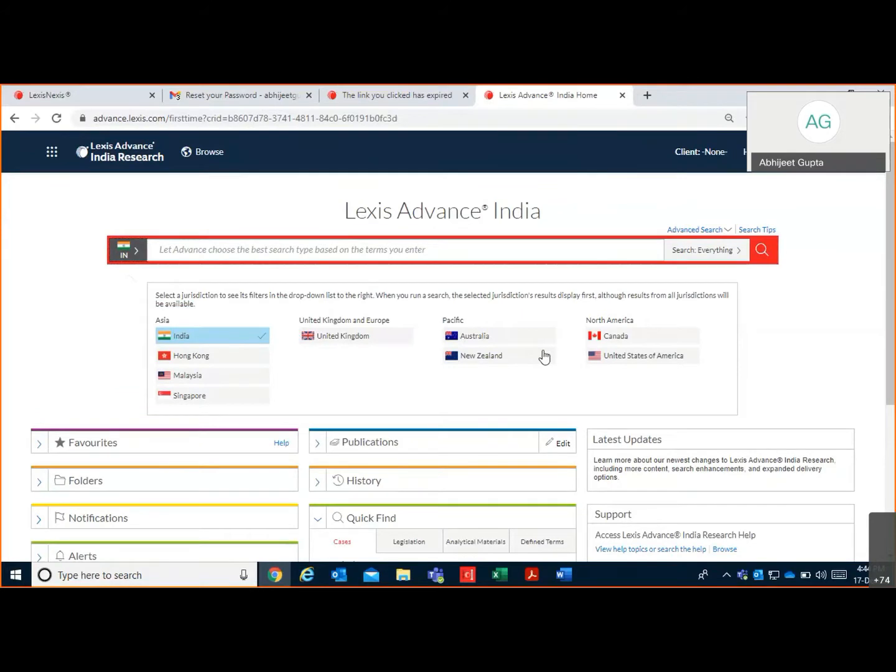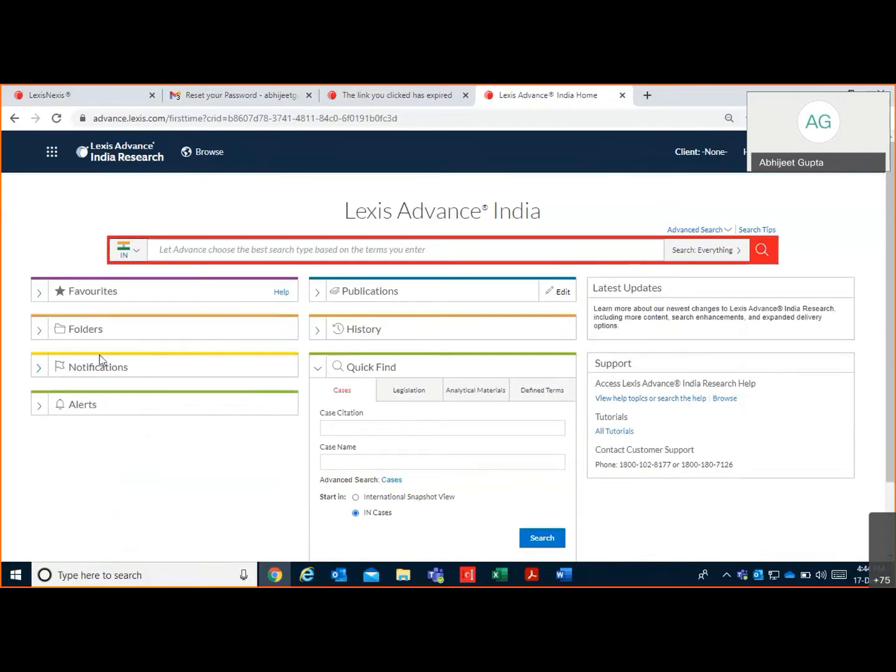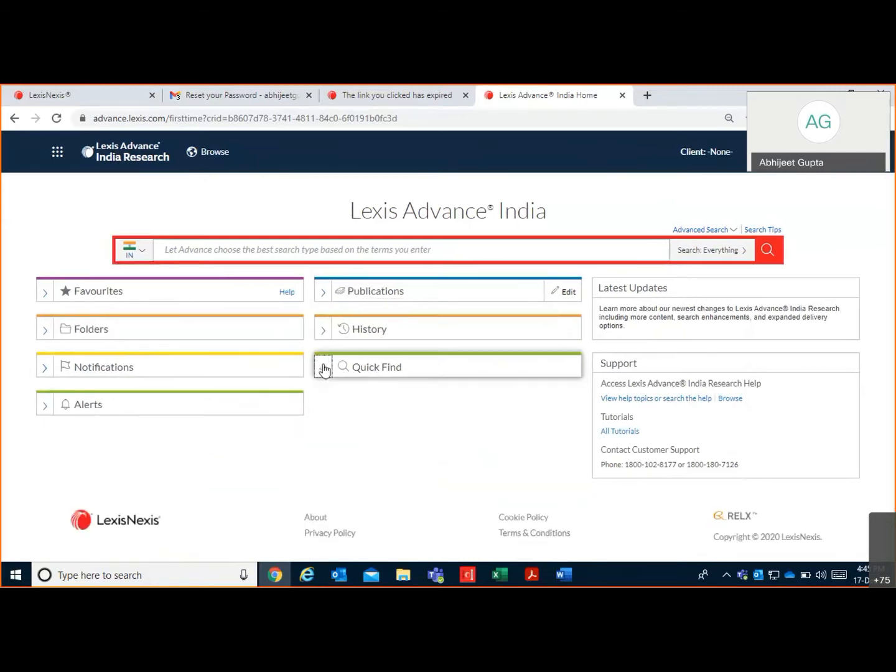These are the jurisdictions which we cover in this database, and entire primary and secondary content is available. Now these are the quick access spots: favorites, folders, notification, alerts, publication, history, and quick find. These are the few pods which are available here.